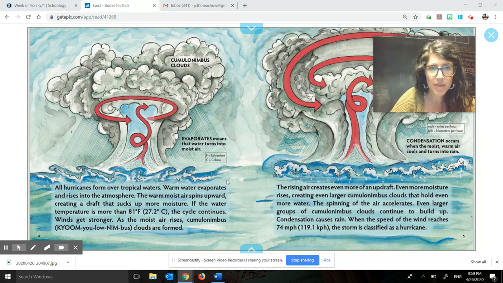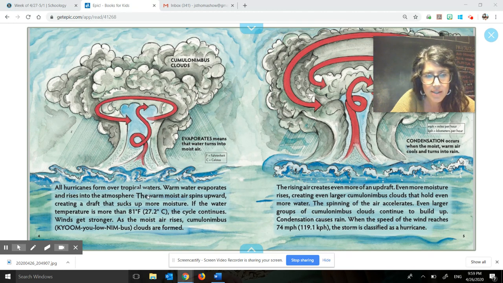Okay, so that was a little bit complicated for me. I don't completely understand what it was saying, so I'm going to make sure to use this diagram here to help me picture the information that I just read. So it shows the tropical waters. And then it said warm water evaporates and rises into the atmosphere. So that's what this arrow is showing me here, the warm water rising up. And this little caption here says evaporates means that water turns into moist air. So the warm water is turning into the air here.